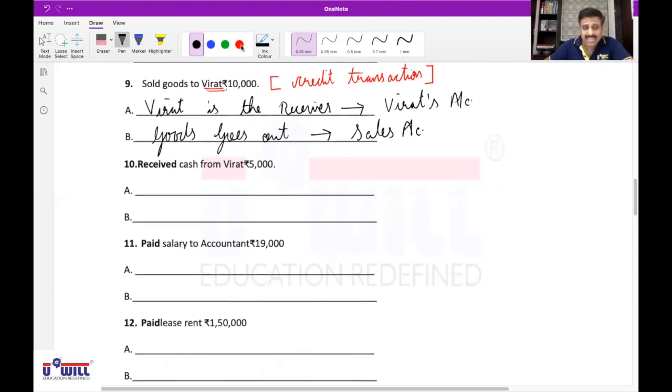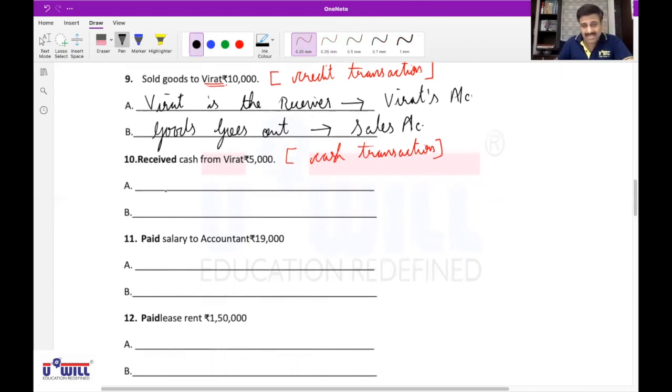Now, received cash from Virat. This is again a cash transaction because the word cash is given. First question, what will you ask yourself? What comes in? Cash comes in, yes, we have received cash. So all of you write down cash comes in. It affects which account? Cash account.